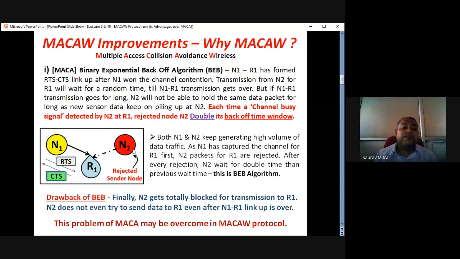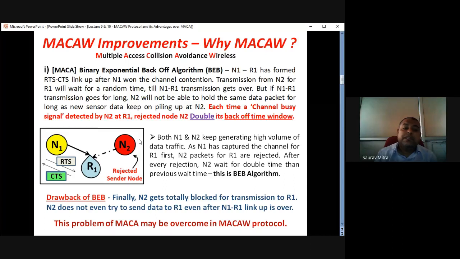At one point, a huge amount of data is piled up at N2, but N2 is not getting a channel to disperse all the data, and its waiting time is too much, maybe 10 minutes. So even when N1 R1 communication is over, N2 cannot transmit because it has defined its waiting time as 10 minutes because of the BEB algorithm. There is a BEB counter inside N2 which keeps getting doubled.